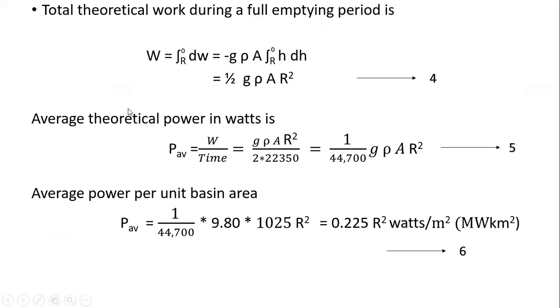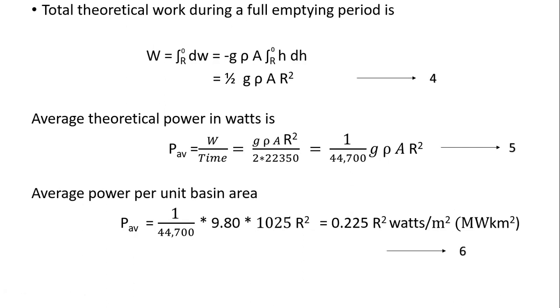Next, if you observe this equation, the work W is proportional to the square of the tidal range, and the power is the rate of doing work. Already we know this definition.